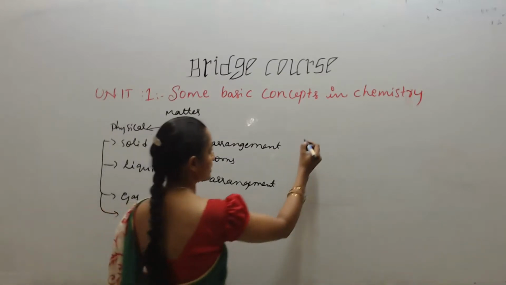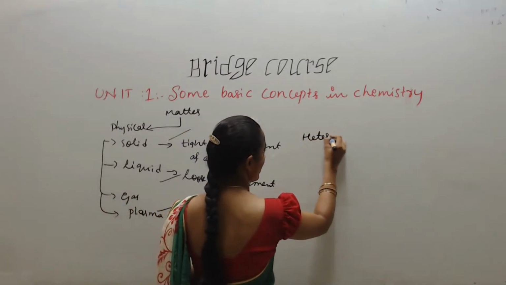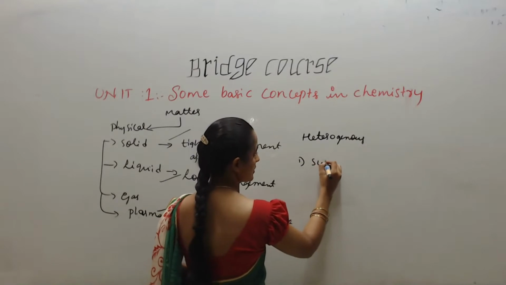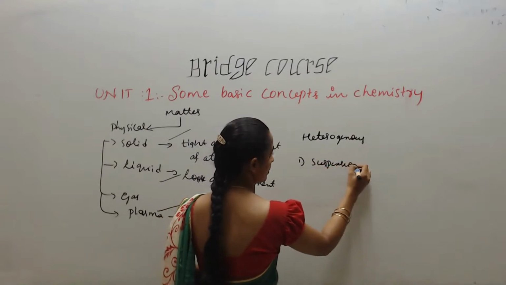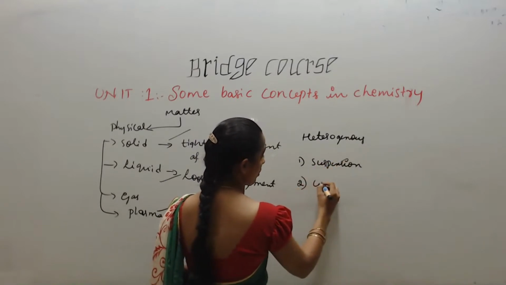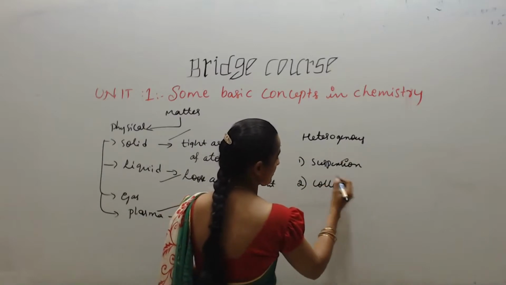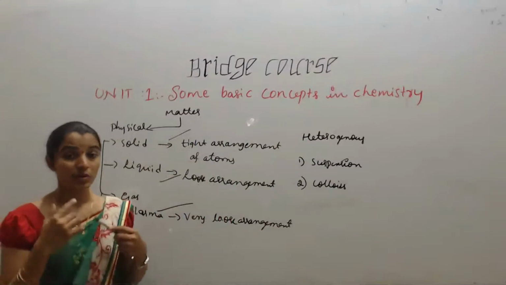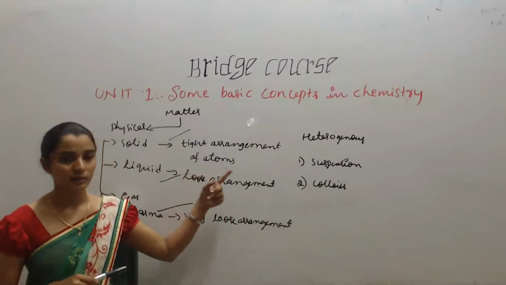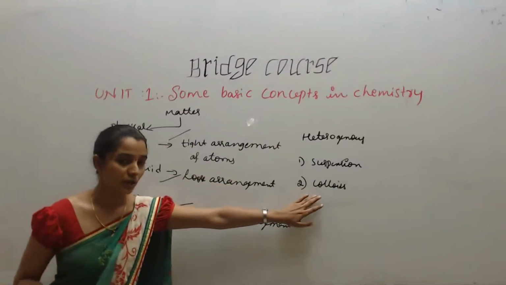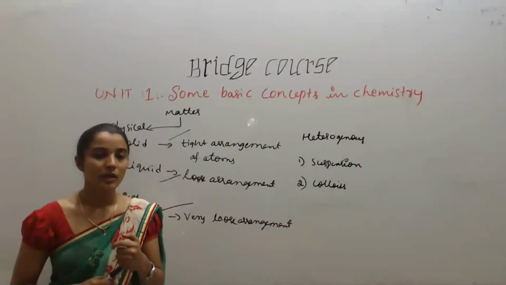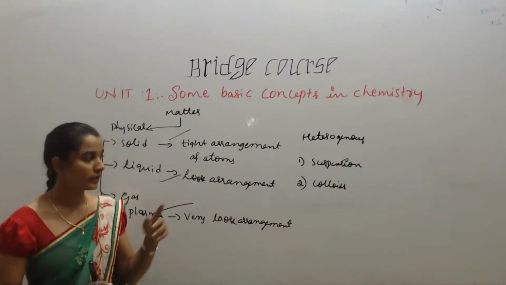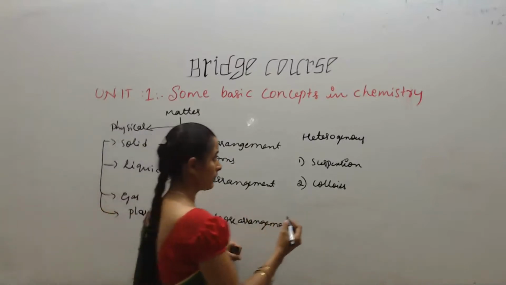Another one is the physical classification. In that I told you heterogeneous mixture. In that heterogeneous mixture, suspension is there, and the second one is colloids. Suspension means they are heterogeneous mixtures. The solute particles which were not dissolved in the solvent, we can see them with the naked eyes. But in colloids, we cannot see them with the naked eyes. And these can be filtered off with the physical method.